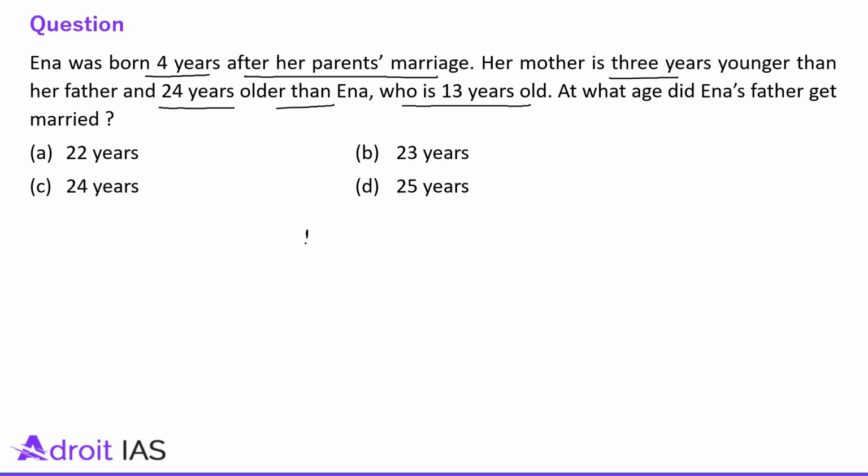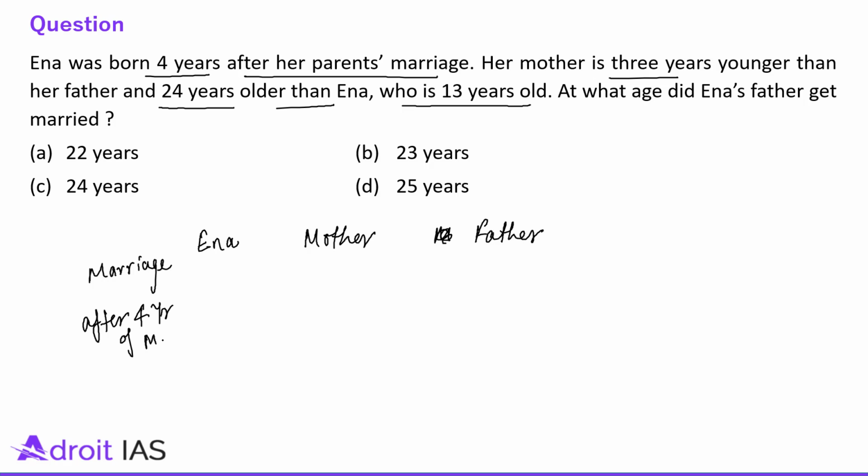Okay, so let's say the mother and father and Anna. So at the time of marriage, and after 4 years of marriage, and present. Okay, so the question is saying at present Anna is 13 years old, right?